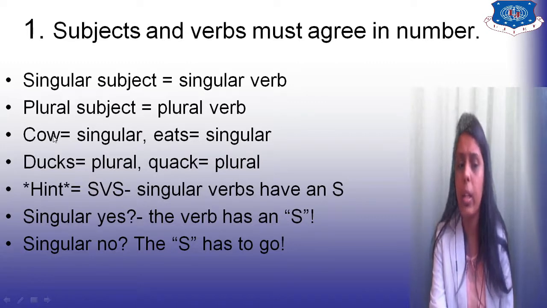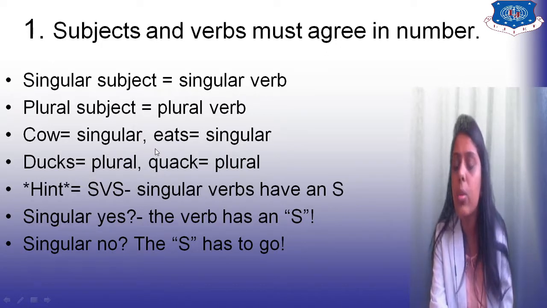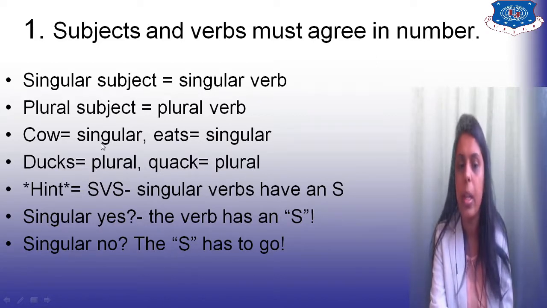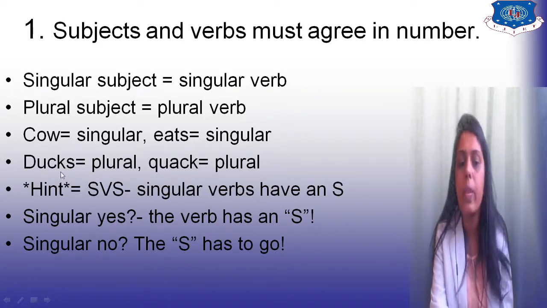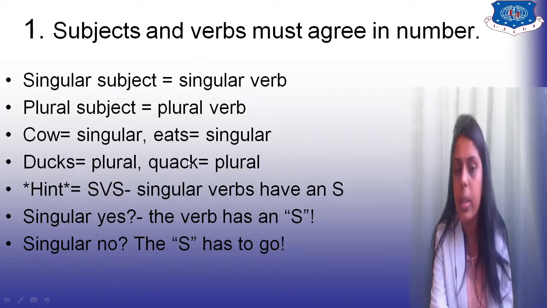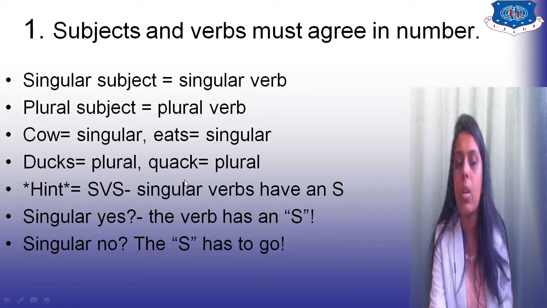When you are talking about a cow, and something is eaten by the cow, then you can use eats. Ducks is plural, then quack is also a plural form of verb. If the noun or the subject in the sentence is plural, then the verb is also plural.